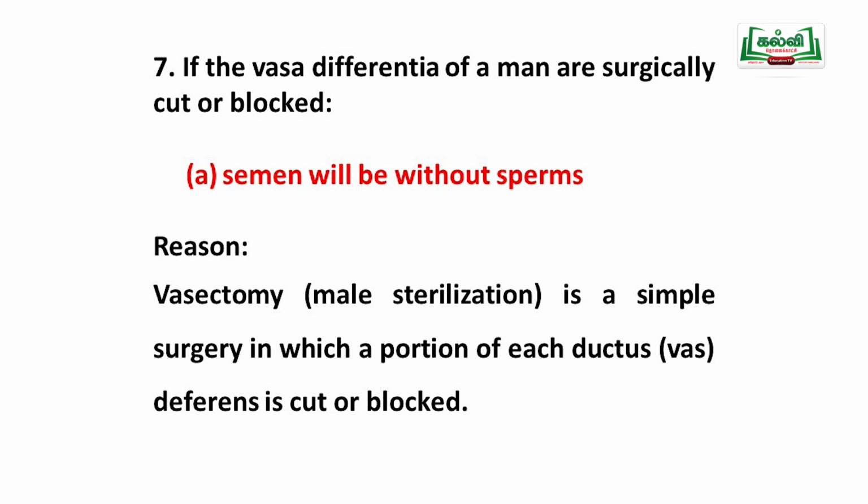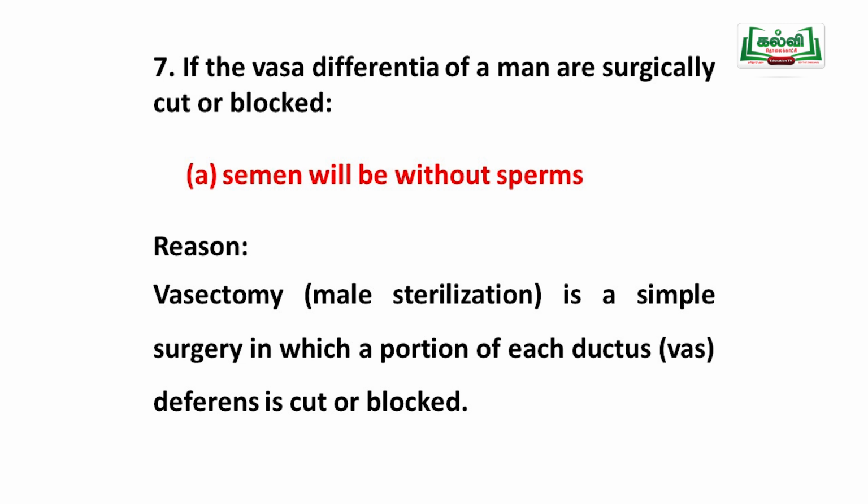So from the testes, the sperm won't come out, but the semen part will be secreted, the seminal fluid secreted at the start of the urethral area. So the semen will come, but the sperm can't come. So semen will be without sperm.